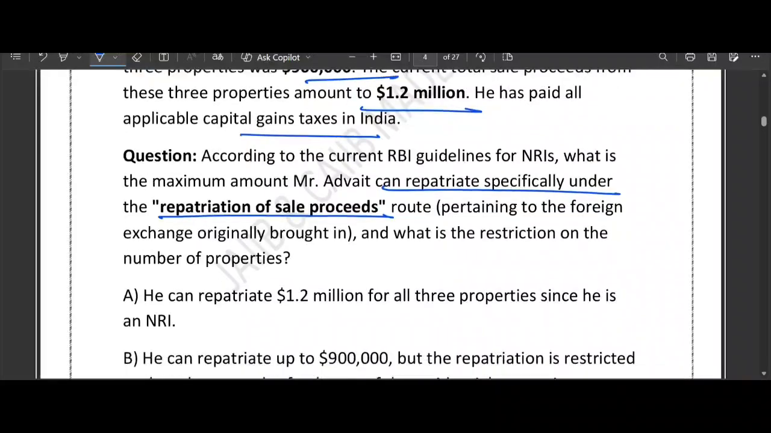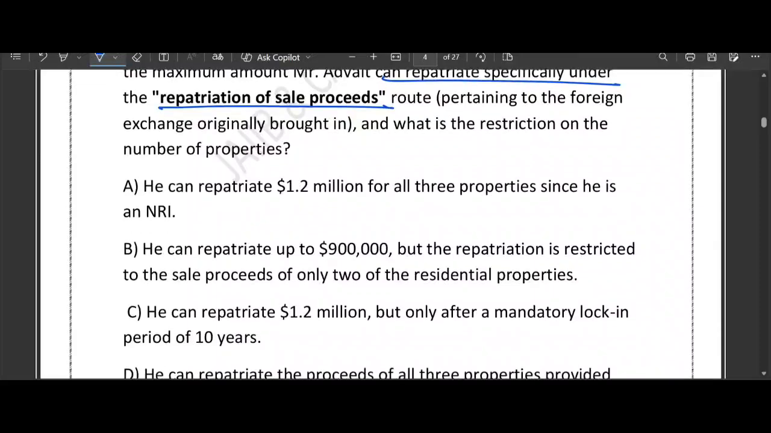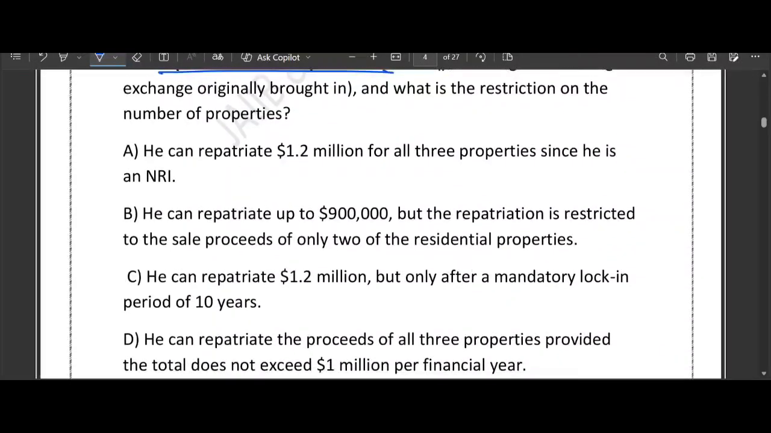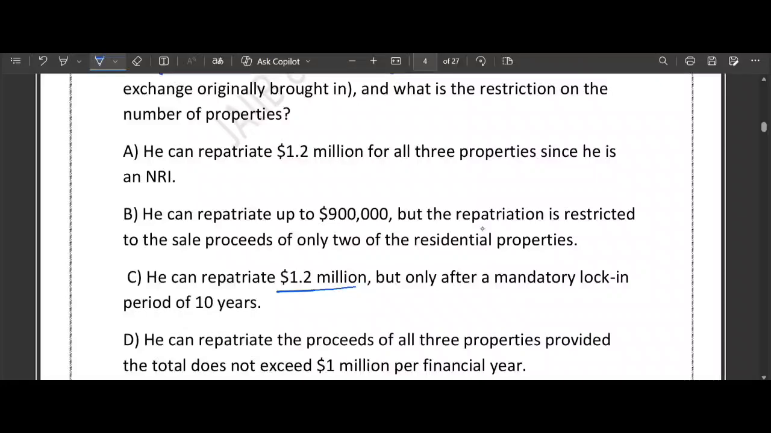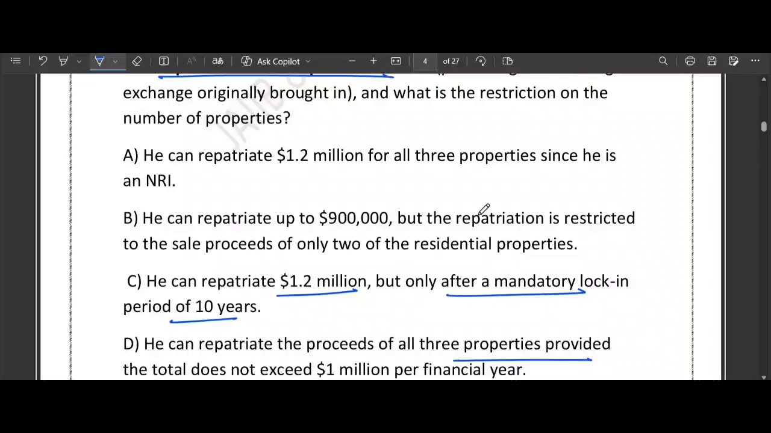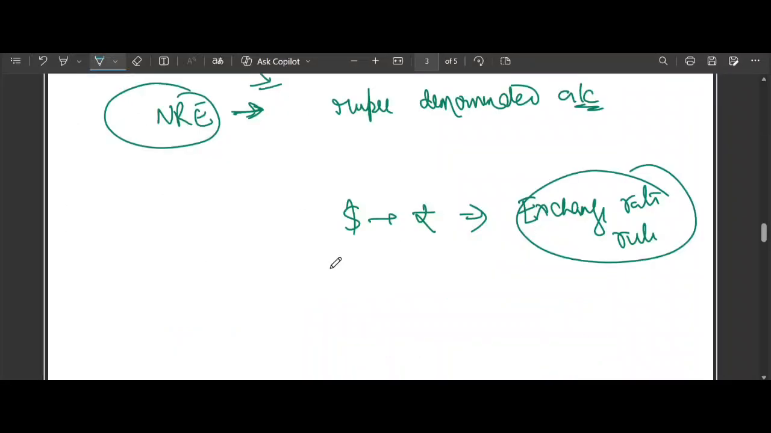So friends, option A they have given, he can repatriate the entire $1.2 million for all the 3 properties. Option B, he can repatriate up to $9 lakh, but repatriation is restricted. Option C, $1.2 million, but only after a mandatory lock-in period of 10 years. Option D, he can repatriate the proceeds of all the 3 properties provided these did not exceed $1 million per financial year. So the question is based on a very specific FEMA provision, right? So don't mix it with the 1 million NRO route, right?